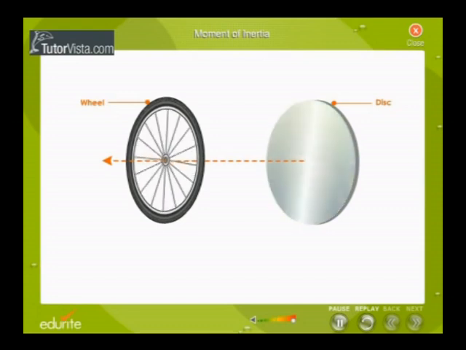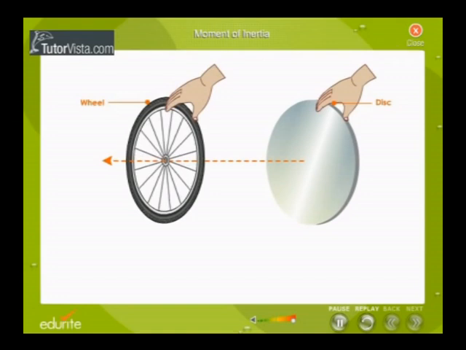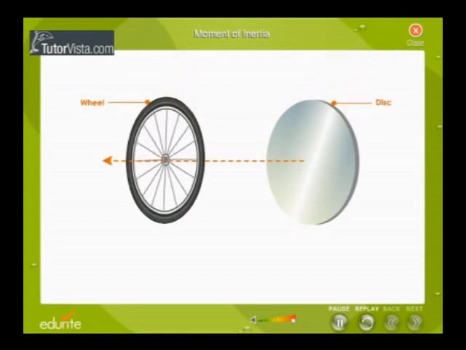After rotating, we are trying to stop the wheel and the disc by hand. The mass of the wheel and the mass of the disc are the same, but it is very difficult to stop the wheel compared to the disc. Here the question arises: why is it very difficult to stop the wheel when compared to the disc?